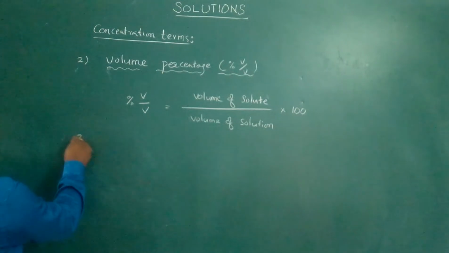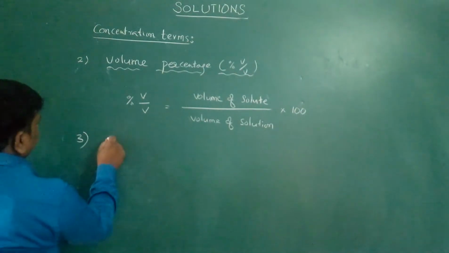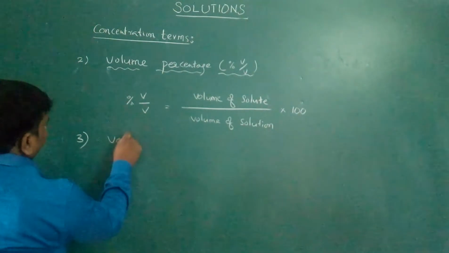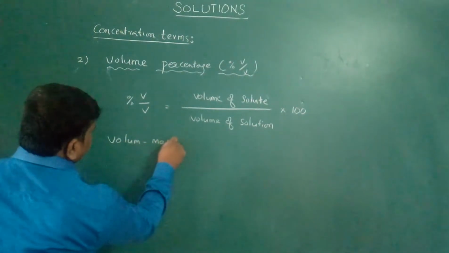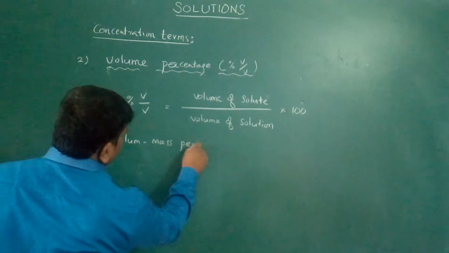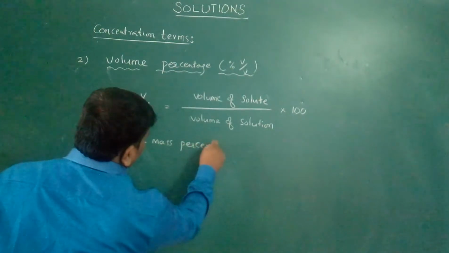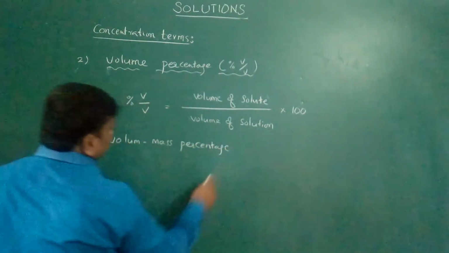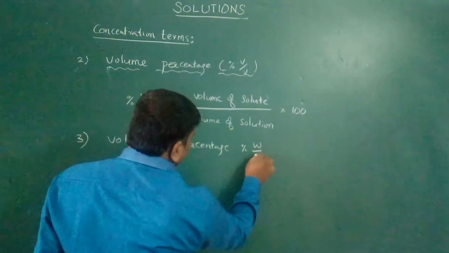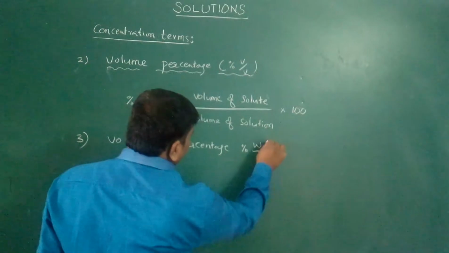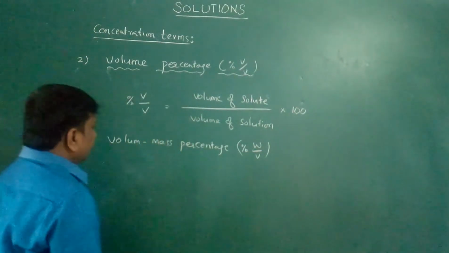Next will come the third one, mass volume percentage. This is denoted by percentage weight by volume.